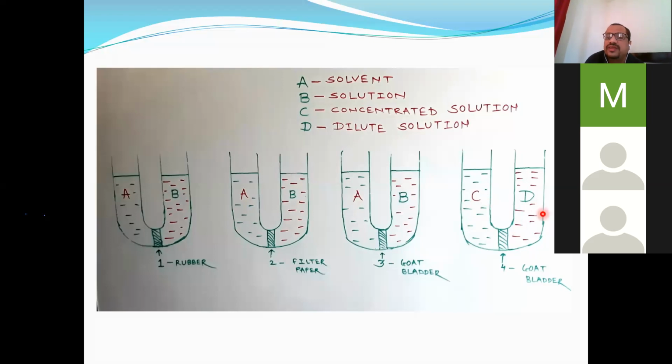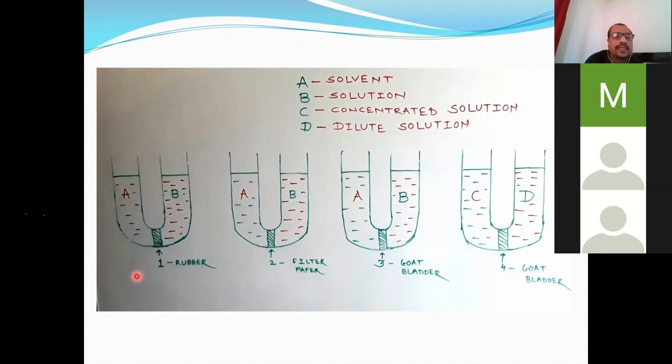Now, why this difference is there, we'll discuss later on. At this stage, you just see here, solvent is separated from solution by means of a membrane, which is prepared from rubber. Here the membrane is made up of filter paper. Here the membrane is made up of the gourd bladder, which scientist Nollet used, and the same membrane, gourd bladder, is used here for separating concentrated solution and dilute solution.